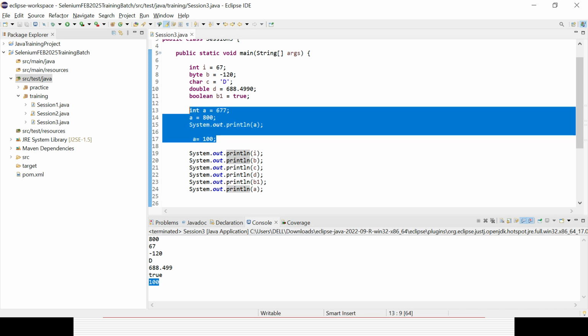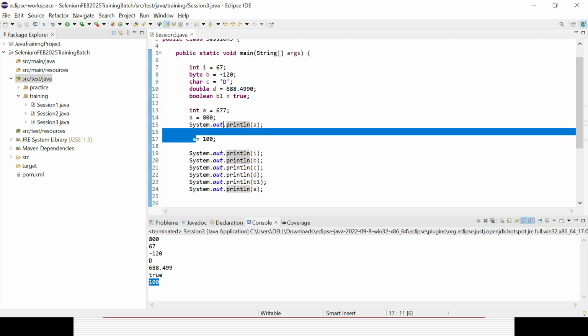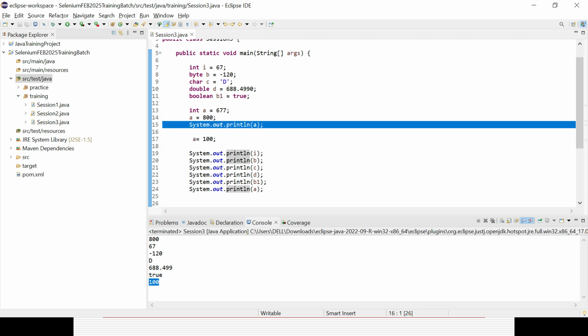The last value you change is what it will print in the code itself. So you can change the variable value in case something is required. After you have already printed, if you want to change the same variable, you don't need a different variable name. You can change the value and call it again. That is the beauty available with Java.